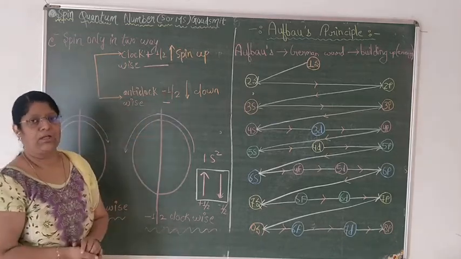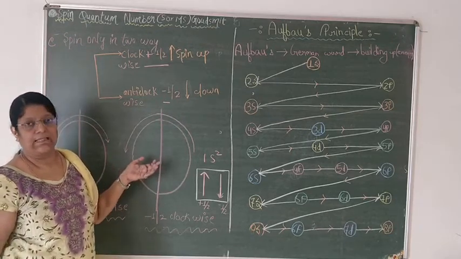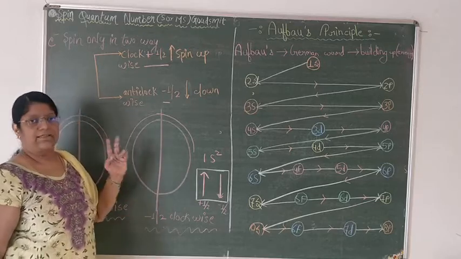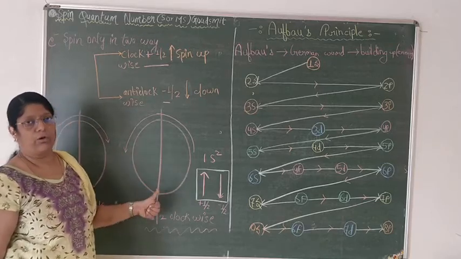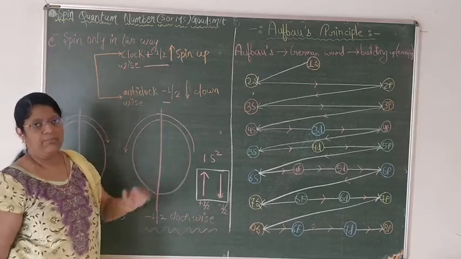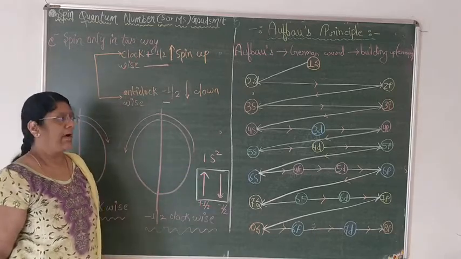This is the spin quantum number. The spin quantum number is telling about the spin of electrons in any orbital. There are 2 electrons, the spin of one electron will be clockwise, another electron will be anti-clockwise, and their values will be plus half and minus half.